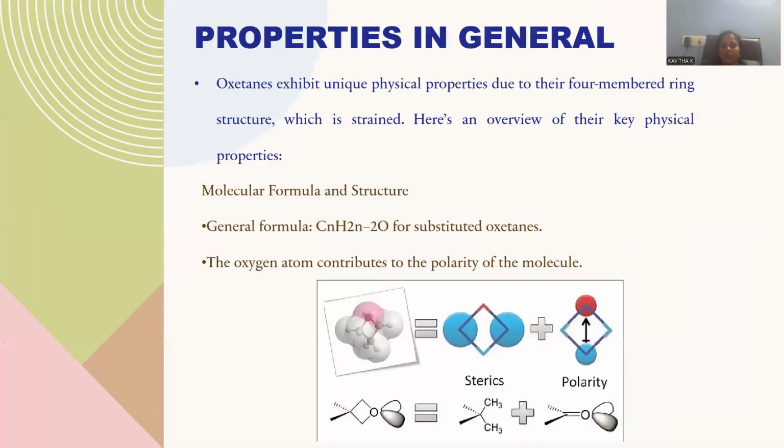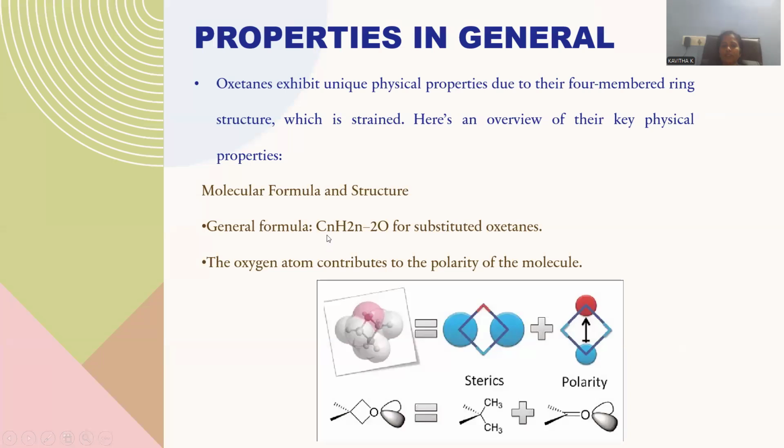Oxetane molecule properties will be extensively discussed over here. Oxetanes exhibit unique physical properties due to their four-member ring system. The ring system has high steric strain, and that is a highly strained one. The expected bond angle may not exist, rather it will be somewhat contracted. Here is an overview of the key physical properties of this oxetane molecule.